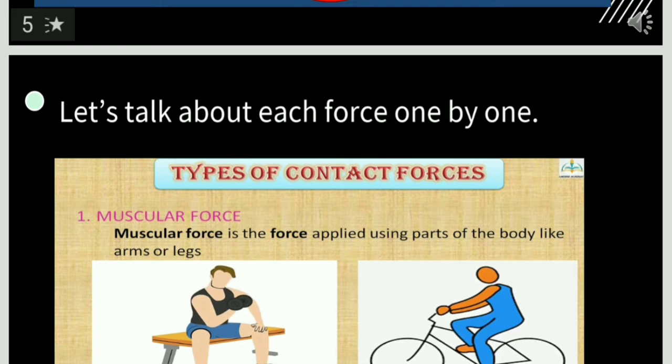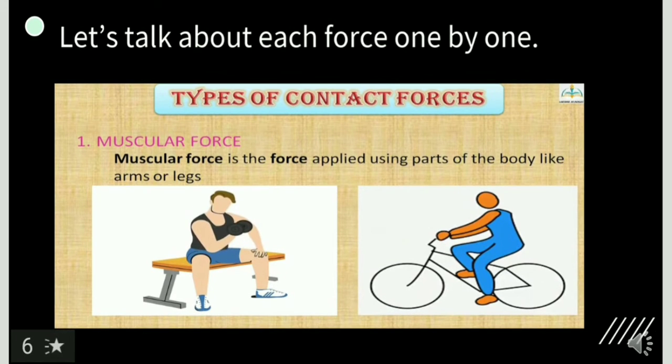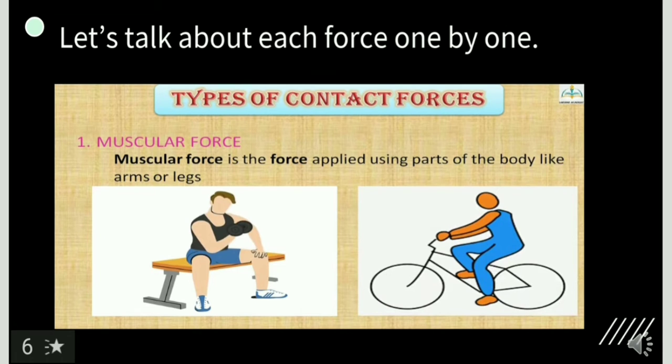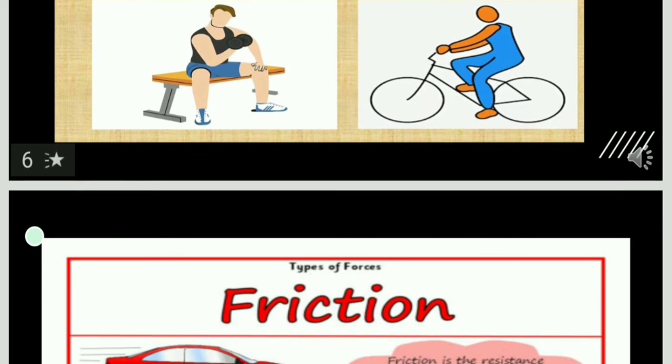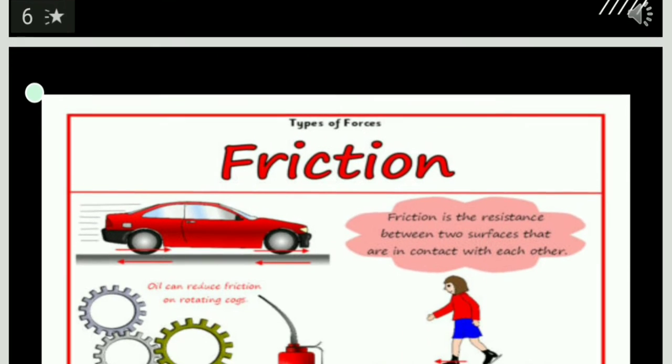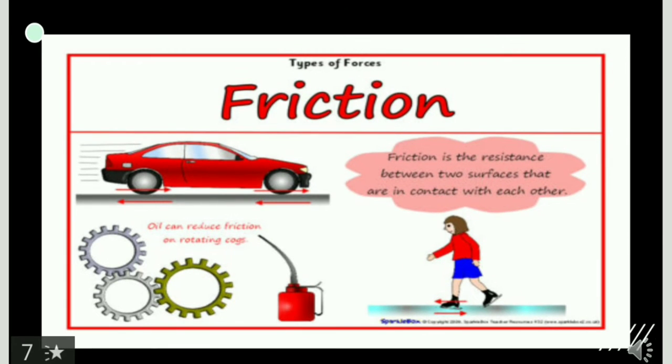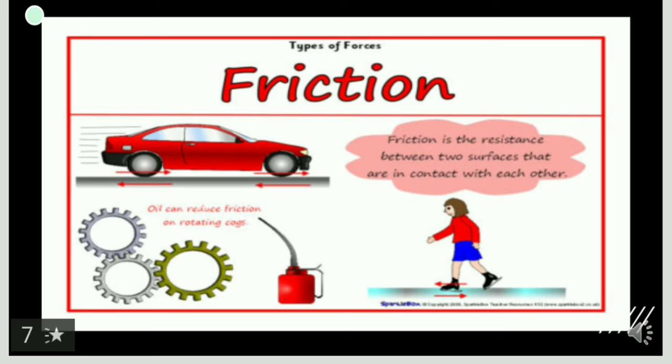So basically, when we talk about contact force, it is actually two forces coming in contact physically with each other and acting upon. And muscular force is the example of this one, wherein we use our muscles or maybe body parts, arms or legs for applying force. And you can see the example over here: cycling and a person working in the gym or maybe some other kind of activity. Next one is frictional force.